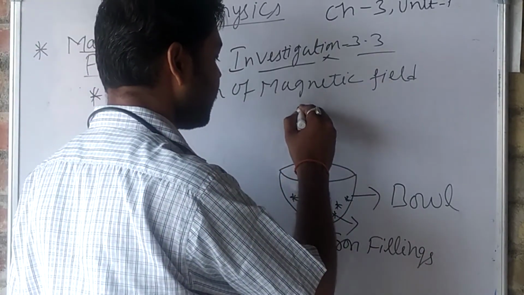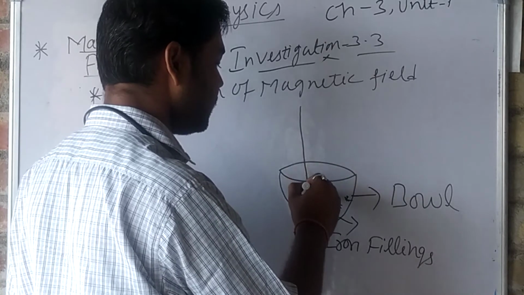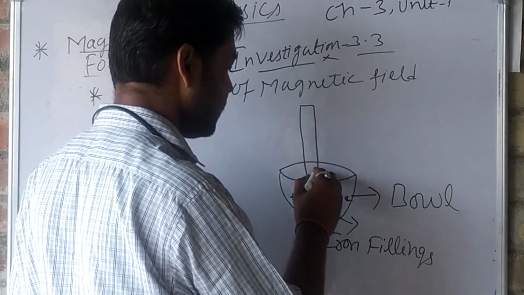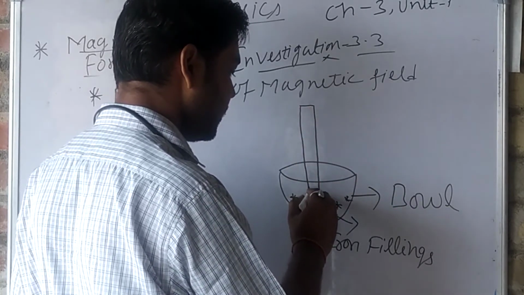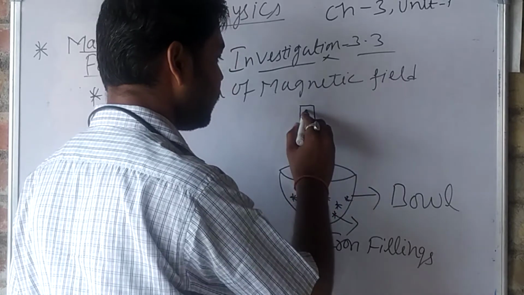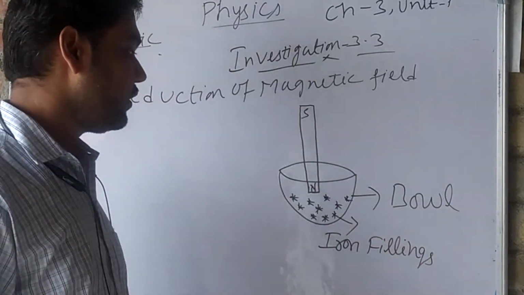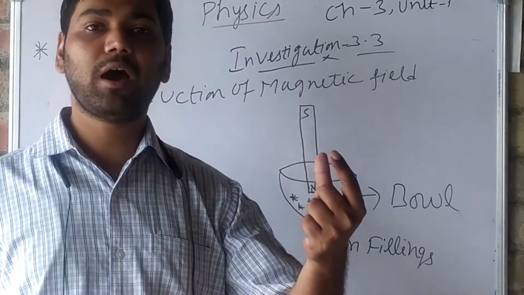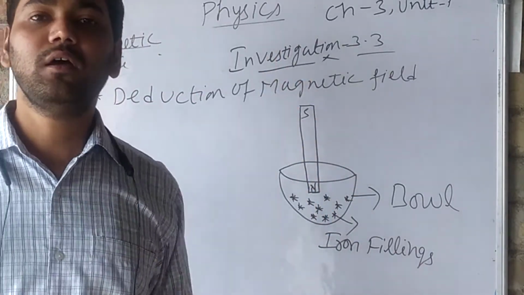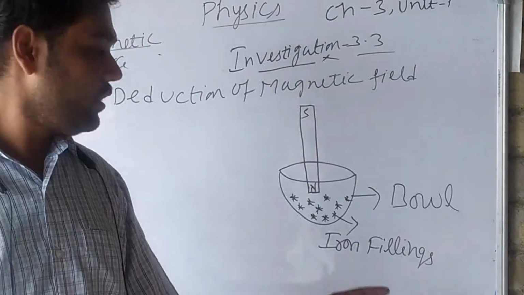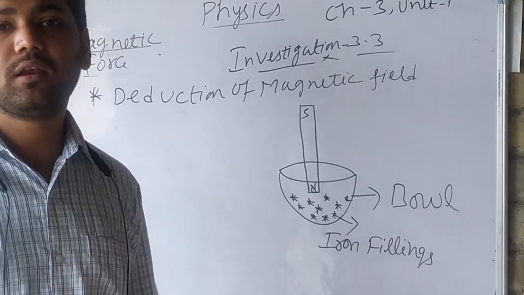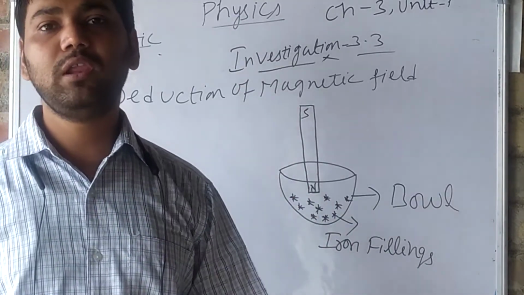We will place a bar magnet just till here. This is the north pole, this is the south pole. We will take a bar magnet and place it in the bowl only till here, not wholly inside.